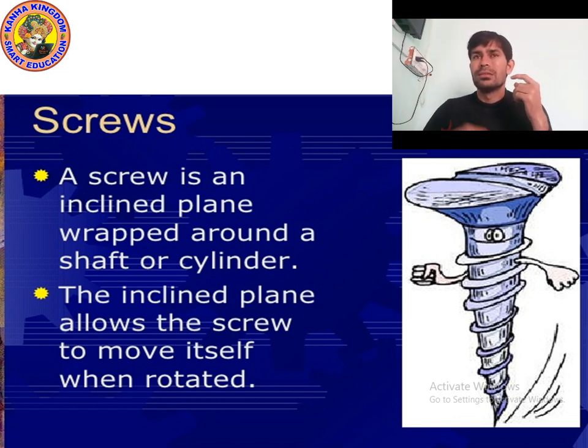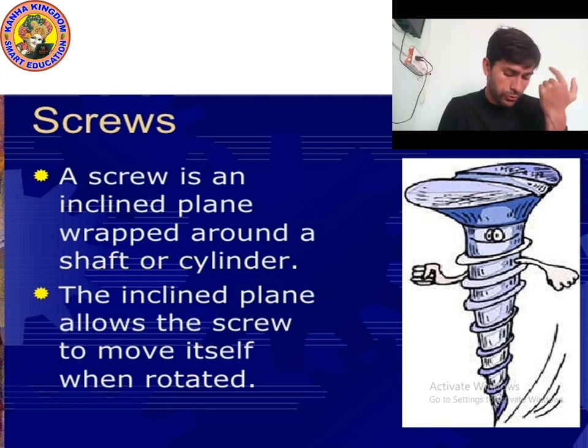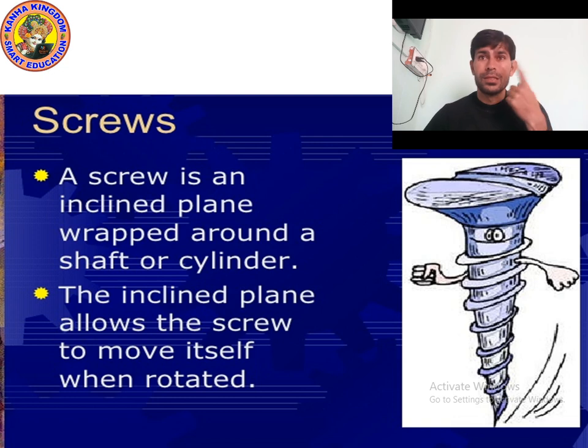So you can see that there are inclined planes, as you can see in the picture, which are wrapped around the cylinder. Yes, around the structure which is in a cylinder shape, or a rod shape, or you can say a shaft. So a screw is an inclined plane wrapped around a shaft or cylinder.